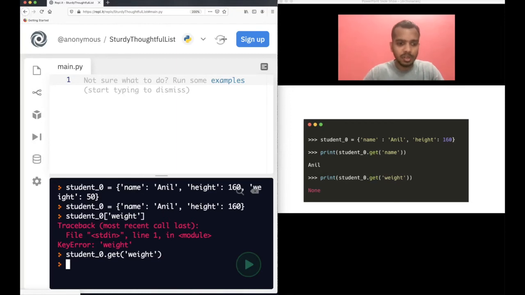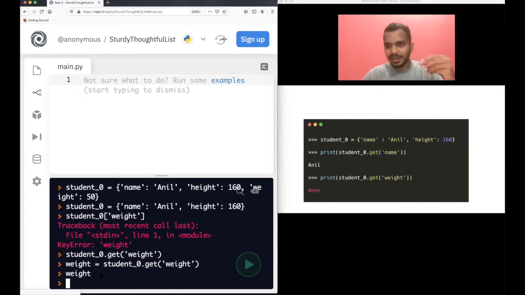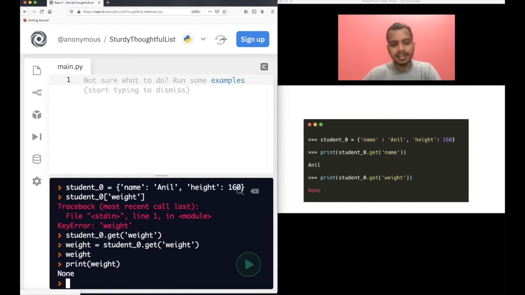But what is the output of this? Let's store this in a variable called weight and see what the output is. Now, what is weight? It's actually not printing anything, so use print here. That's the issue. It's actually None here, but it's not printing. See, None. So that's what happens.